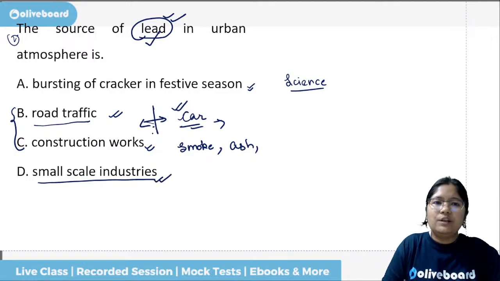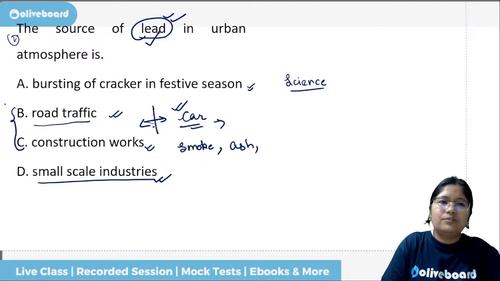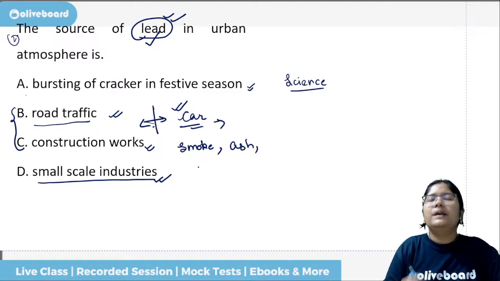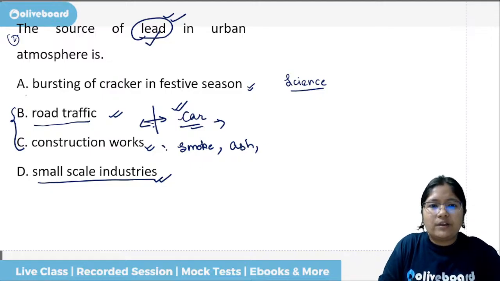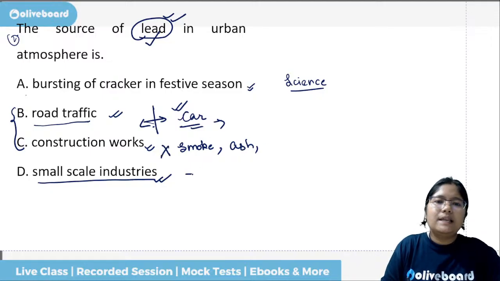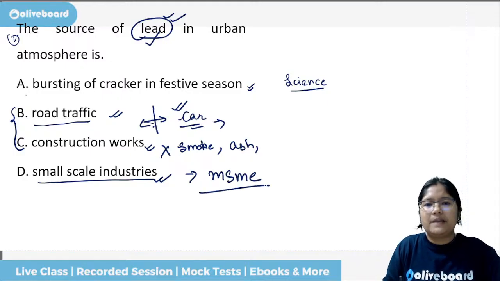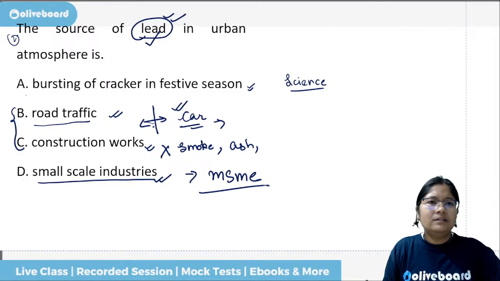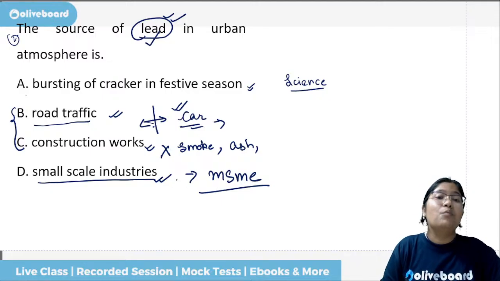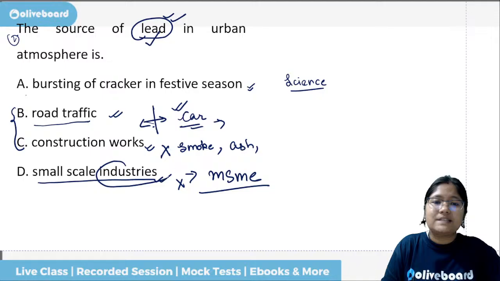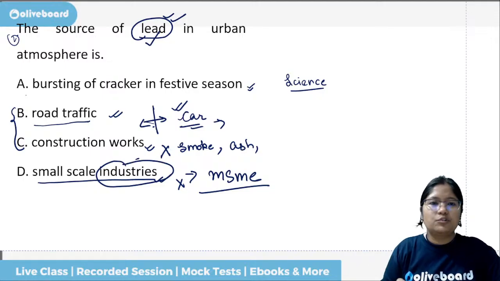If we actually look into this, we can only select one. Otherwise, A and B both we would have selected. But we can only select one. So this one we can eliminate. Small scale industries, say micro, small, medium enterprises, MSME, they are not in the limelight for doing lead pollution, right? So we will remove this, though industries otherwise are, say, pollution creating most of the time.